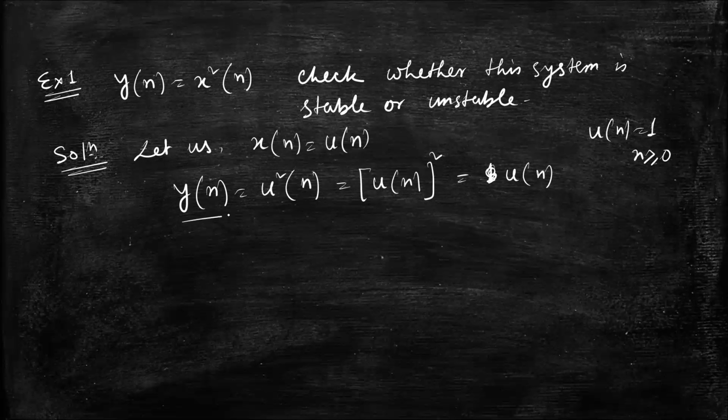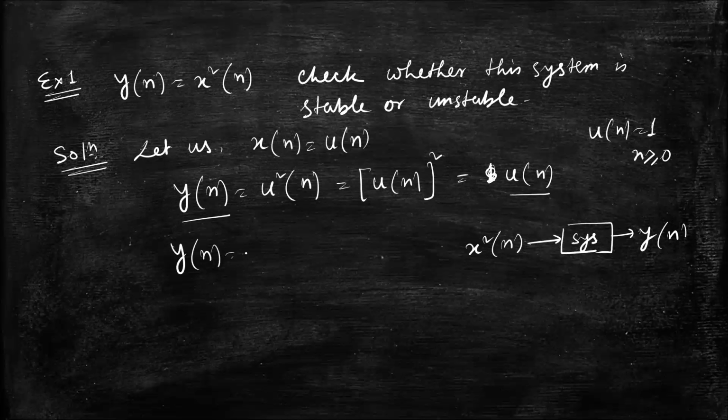So since y of n is a bounded signal, from the input x square n, I get y of n, which itself is a bounded signal. So this bounded input is giving a bounded output. So I can say y of n equal to x square n is a stable system. Okay. Now move to another example.